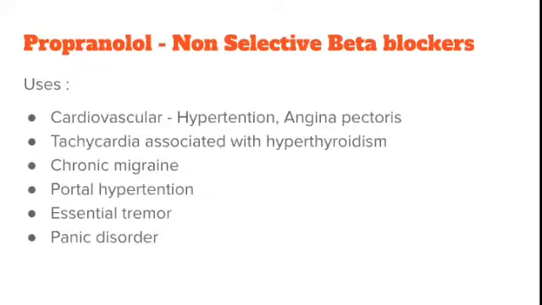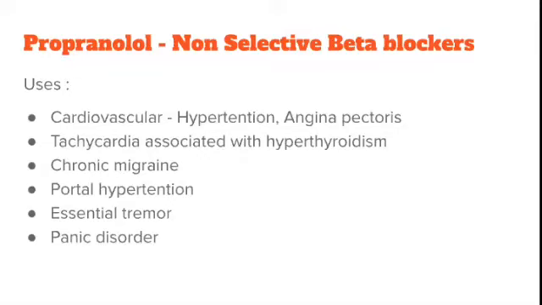The next part of the question is to write the uses and contraindications of propranolol. So what is propranolol? It is a non-selective beta blocker. We have already discussed this in the previous slide. What are the uses? It helps in cardiovascular conditions, especially patients with hypertension and angina pectoris. Tachycardia associated with hyperthyroidism is a very important place where propranolol is used. Patients with hyperthyroidism will have palpitation due to tachycardia. This can be reduced by giving propranolol, which is antiarrhythmic.